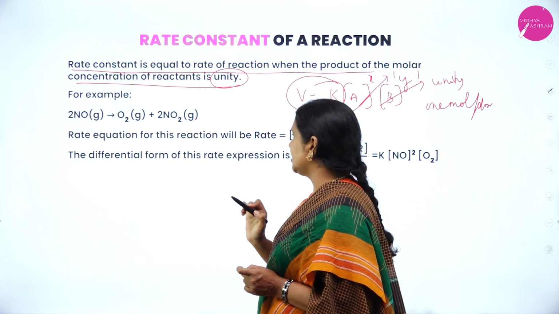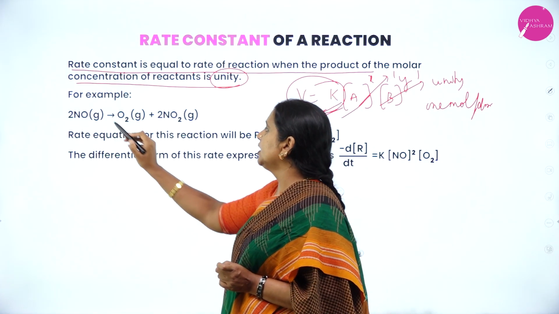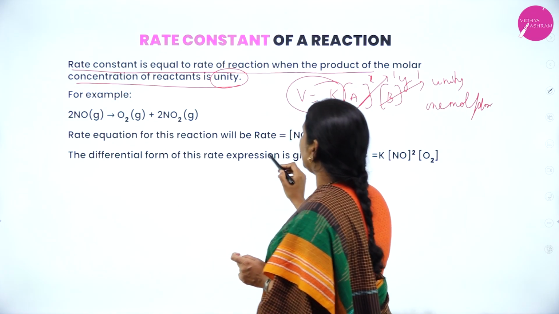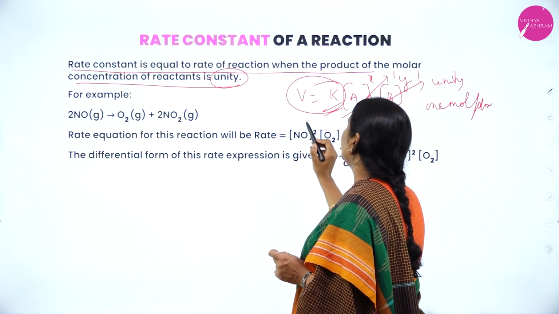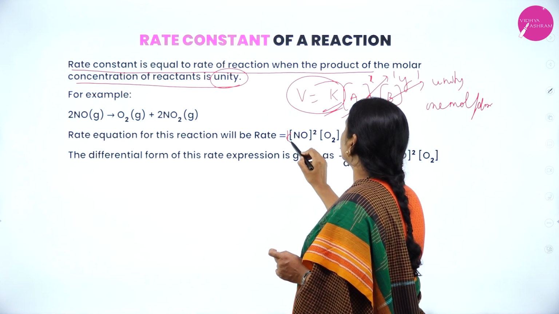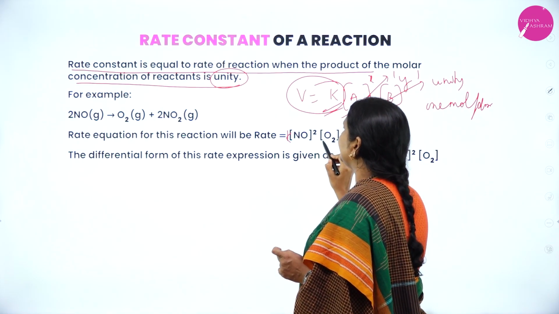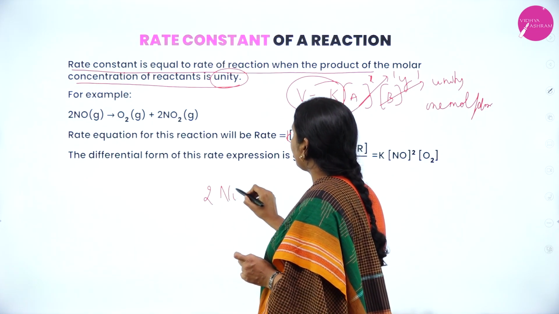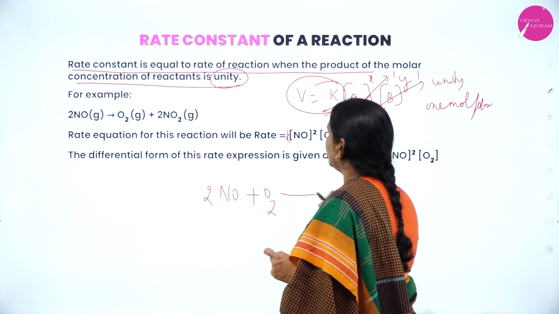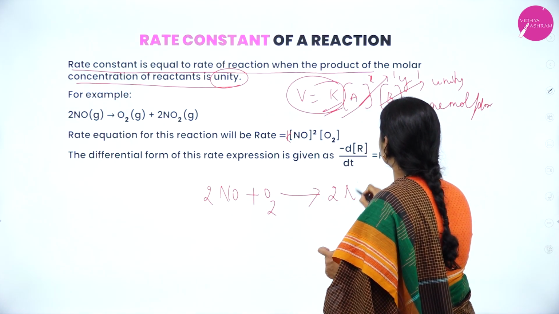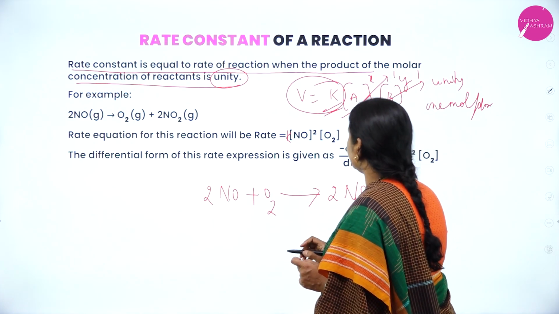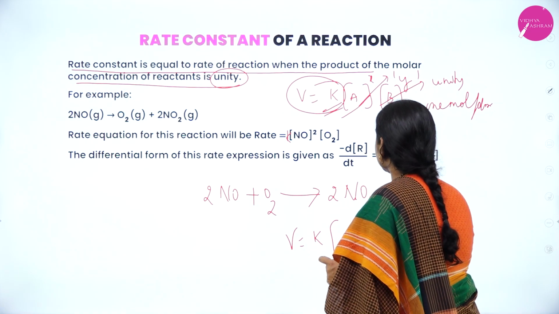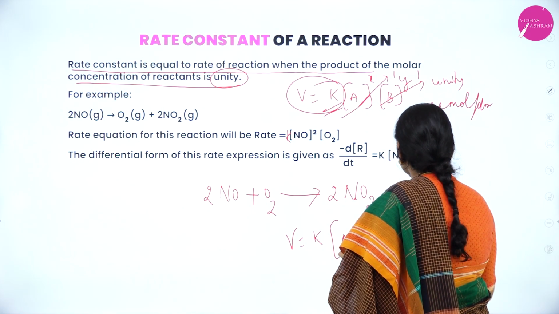When the molar concentrations of the reactants are unity, the rate constant is nothing but the velocity of the reaction. For example, consider 2NO plus O2 giving 2NO2. Here the velocity is equal to K into the molar concentration of NO into the molar concentration of O2.